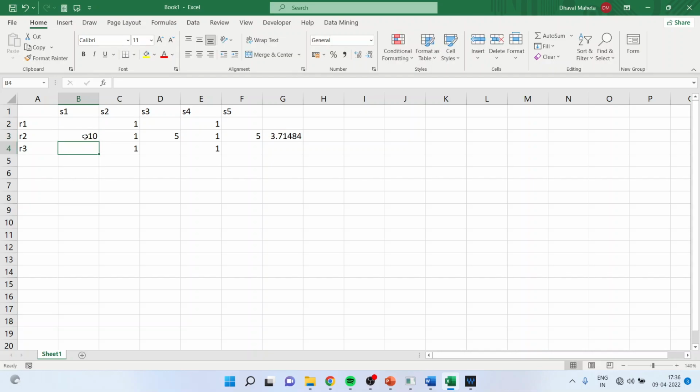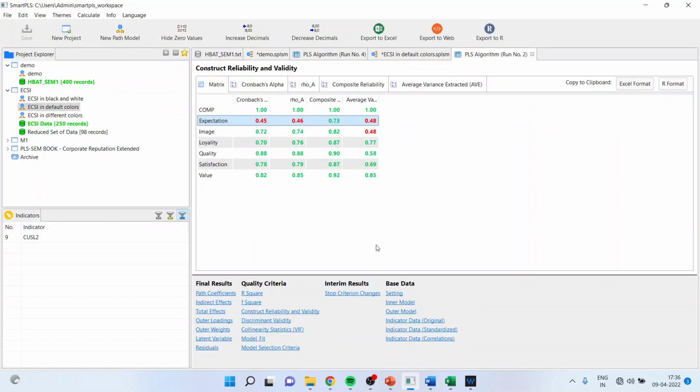It cannot happen, but say for example there is an extreme observation, an outlier. In such a scenario also your results can deviate and you will not be able to achieve reliability and validity of an instrument. So this is establishing the reliability. Now how to check the validity?